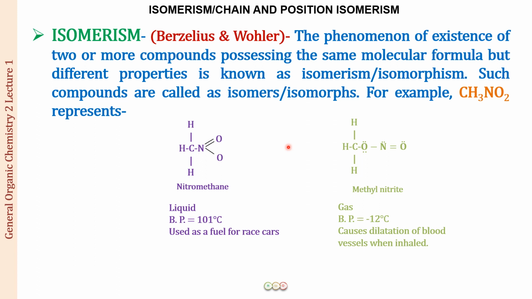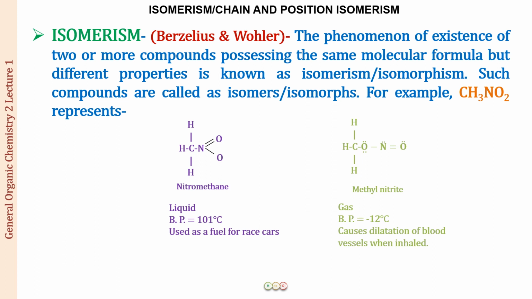And then there was Golmaal, again a very interesting movie. One person posing like two people, and those two people had different behavior. So facially they were the same, but they had different behavior, and we can call our compounds those identical twins. They look the same, but have different behavior, different properties, and such compounds we call isomers.